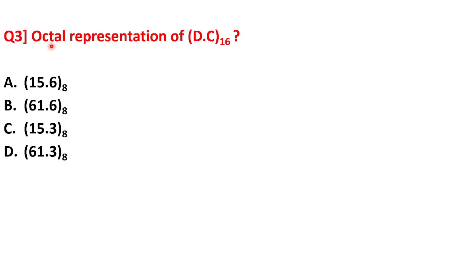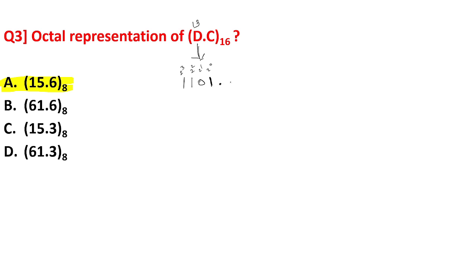Then question 3 was octal representation of D.C16. So this number is given in hexadecimal format because 16 represents hexadecimal notation. So we have to convert this into octal, that is represented using 8. 8 represents octal representation. So answer to this question is option A, that is 15.6. Because when you convert D into binary, D represents 13 in hexadecimal, number 13. So how do we write 13 in binary in terms of 1 and 0? It is this. So this is 13.